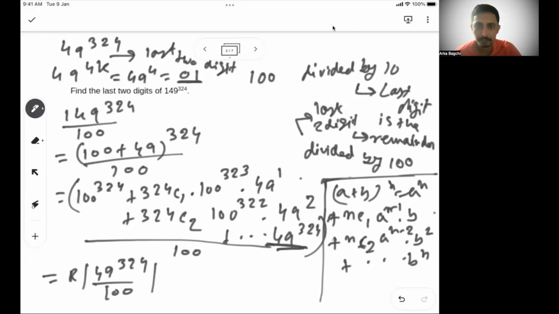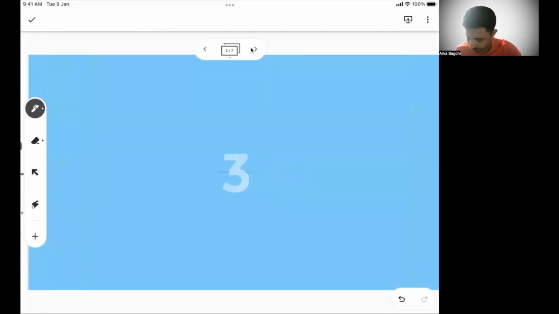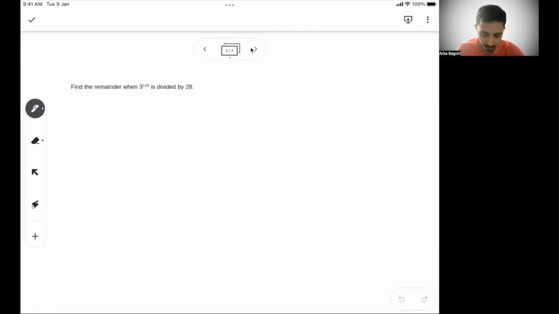Let's move on to the next problem. So what we learned from the previous problem is, when it's a 2-digit number, you take the last 2 digit and take the power, and when it's the last 1 digit, you take the last digit and calculate for the power given to it and find the last digit of that particular number. When it's 2 digit, take the last 2 digit and calculate for the power. And I also gave you a small understanding of how to do a polynomial a plus b to the power n, how it is to be written and how that can be applied for a higher number.